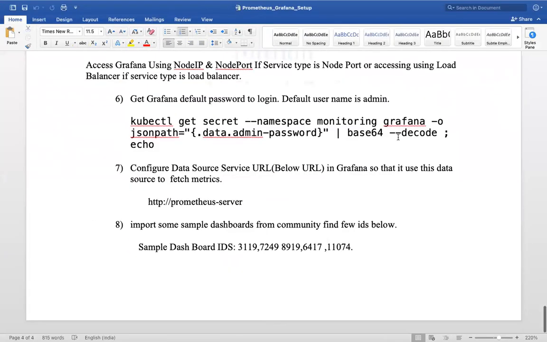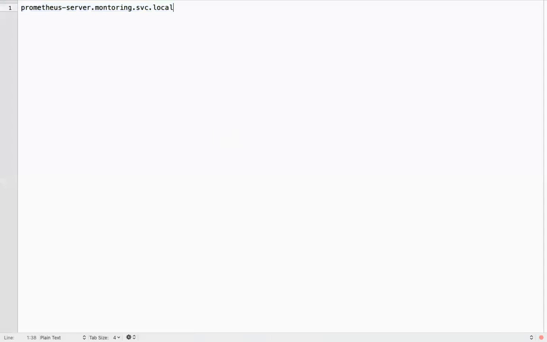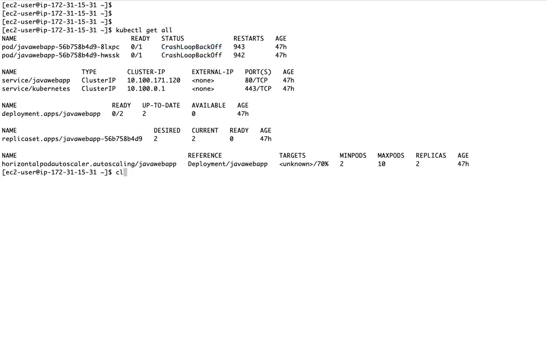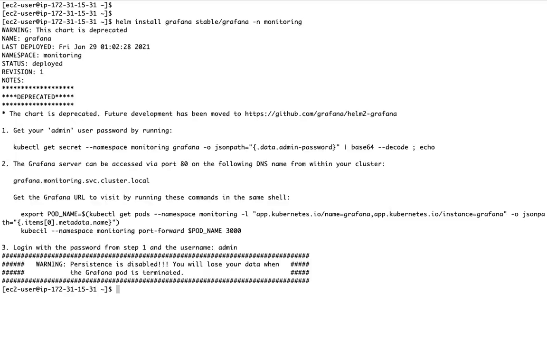Grafana is again available as a Helm chart. So let me deploy something like this. Now I will not change the service type to node port. Instead, I will use an ingress rule. So let me install the Grafana Helm chart. I'm installing the Grafana Helm chart in a monitoring namespace. Now I will create an ingress rule for this.